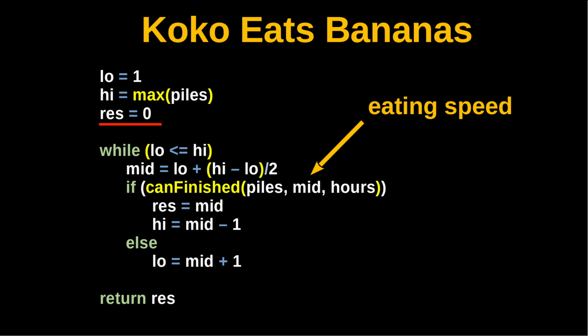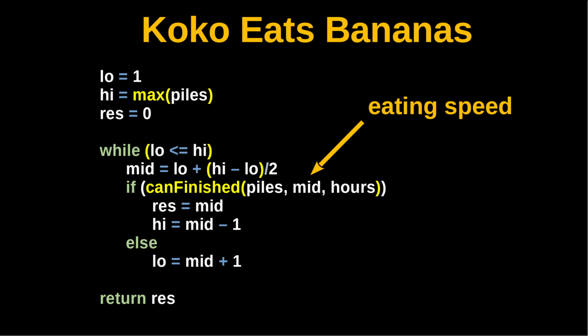If in the while loop, we are not able to find the speed so that Koko can finish all the bananas within the given number of hours, then we will return this value. I'm going to set the base value of the variable to be 0. So we will have the while loop, while low is less than or equal to high, and we'll determine the mid value. Then we'll pass the mid value together with the piles array and the number of hours that we have into this function called canFinish.